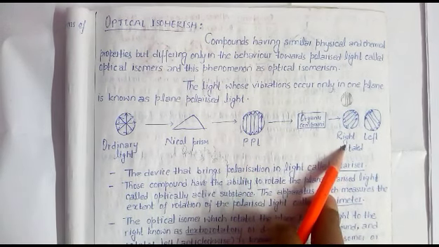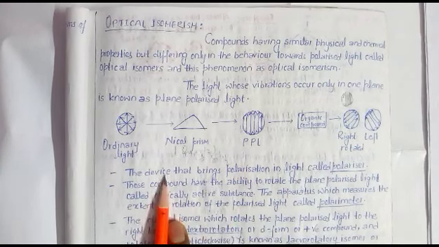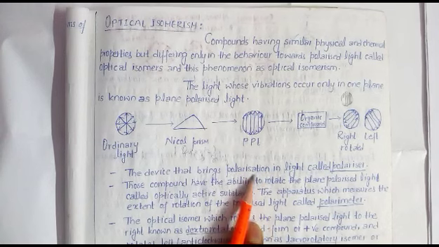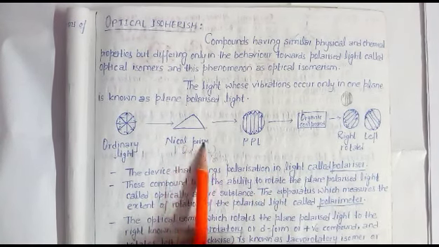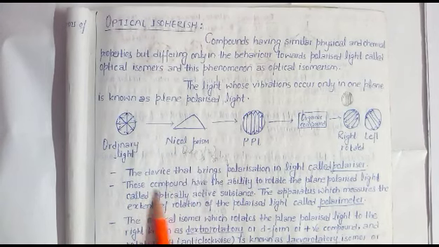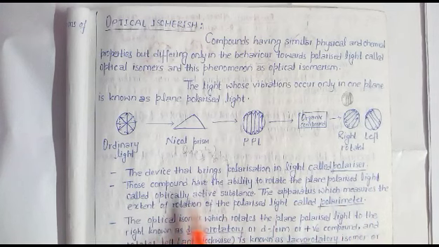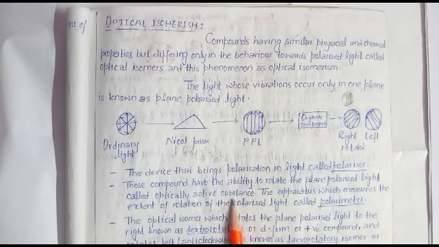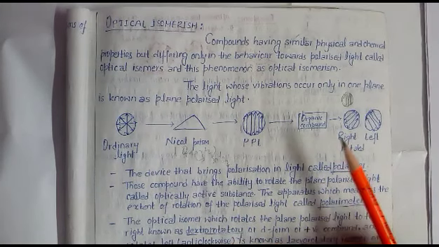How can we observe whether a compound is optically active or inactive? Whether rotation of light will occur or not? The device that brings polarization in a light is called a polarizer. Here the polarizer is the Nicol prism. Those compounds that have the ability to rotate plane polarized light are called optically active substances or optically active compounds. And how can we observe?